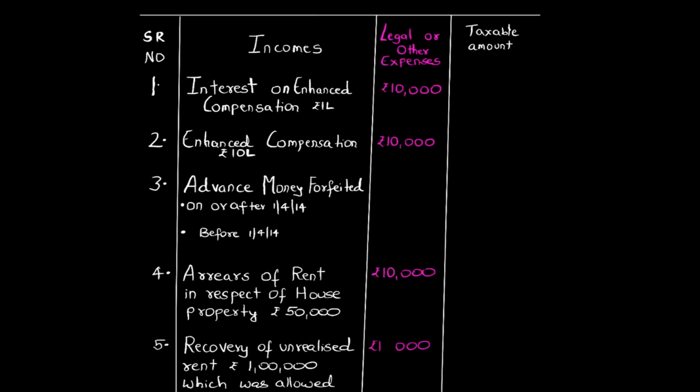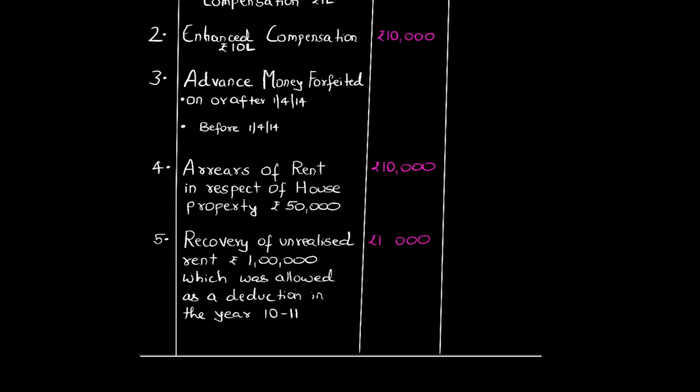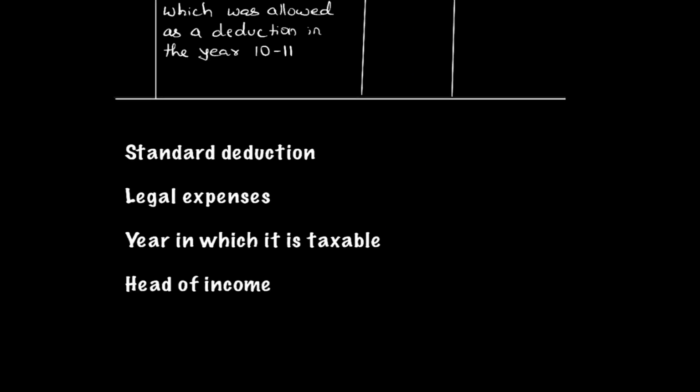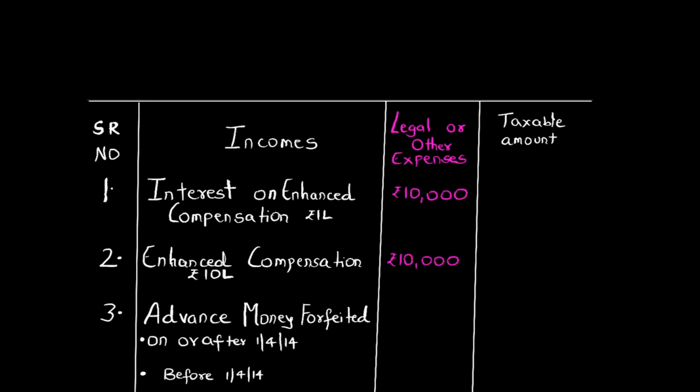So basically the 5 areas which I want to discuss with you are interest on enhanced compensation, advance money forfeited, arrears of rent and recovery of arrears of rent. Friends, in these 5 incomes, I will be discussing with you the standard deduction which is available for such incomes, the legal expenses, the year in which they are taxable, very important from an MCQ point of view, and the head of income. So basically these are the 4 points which I will be discussing in these incomes. So let us start, students.